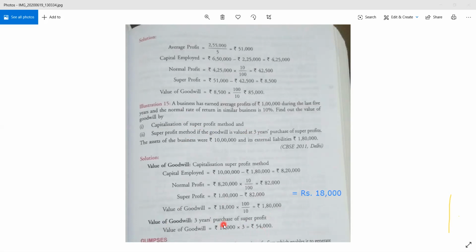Okay, this is in this particular part. That is the methods of valuation of goodwill, right?